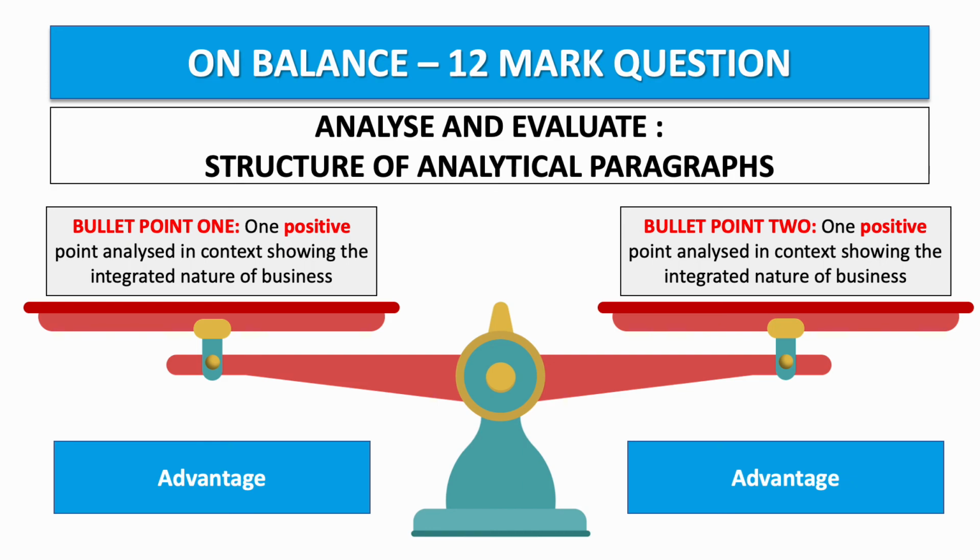Then the second analytical paragraph is bullet point 2. And again, it's a positive of bullet point 2, with the analysis in context, showing the integrated nature of business, because the 12-mark question now is synoptic. It's drawing on everything. So just note here, the balance of the 12-marker, we've got bullet point 1 positive and bullet point 2 positive. So it's an advantage of each.